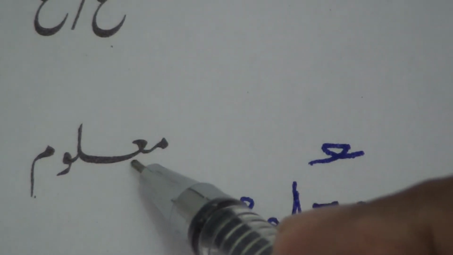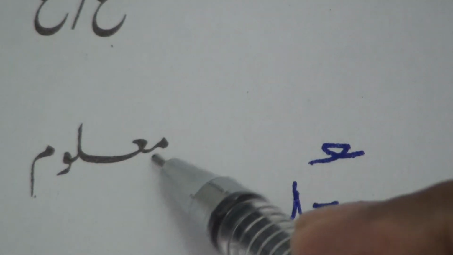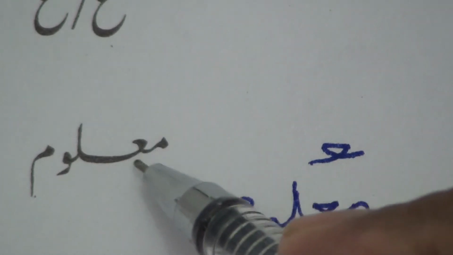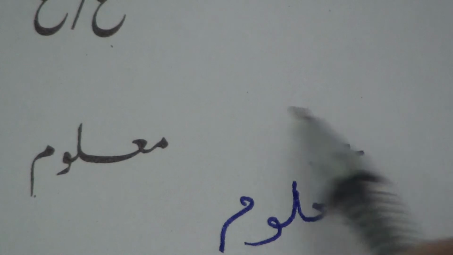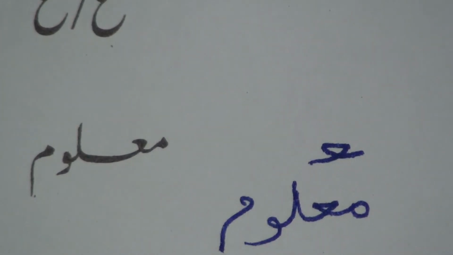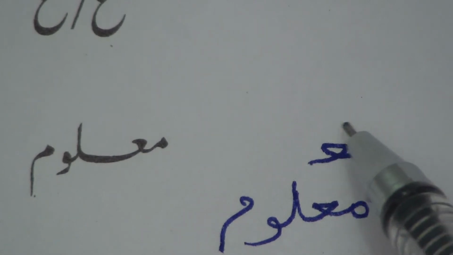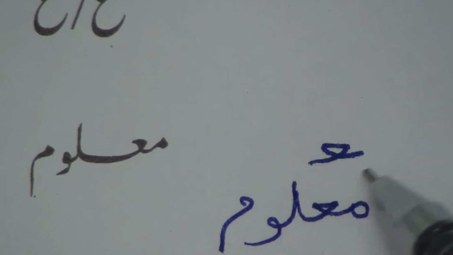This is An. Here, when An comes between a word, its shape is like this.